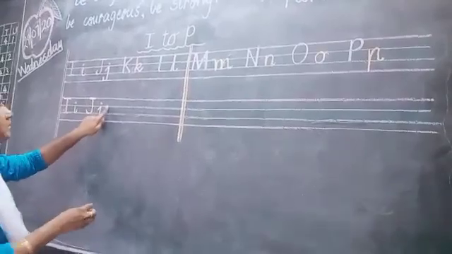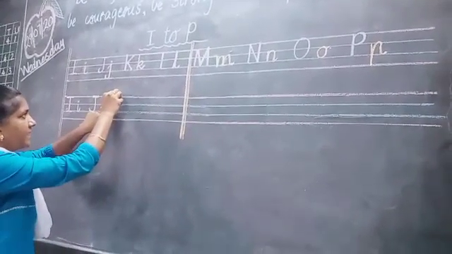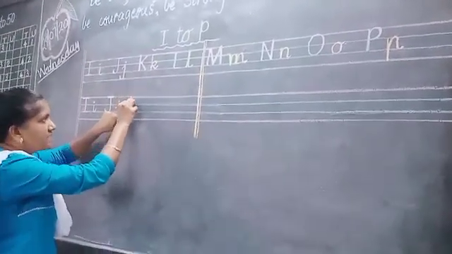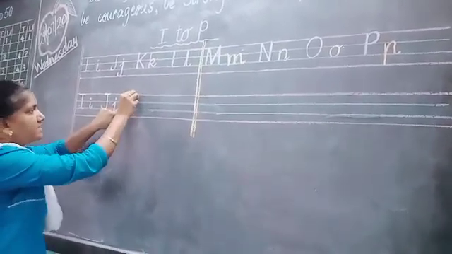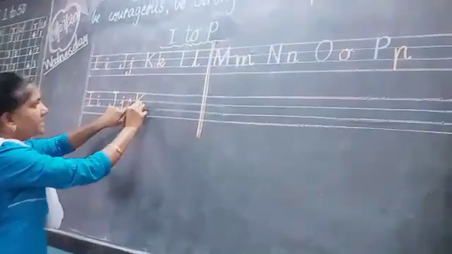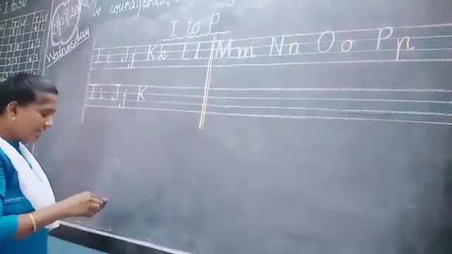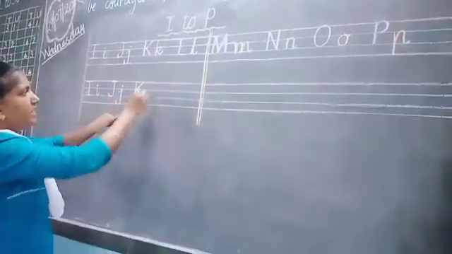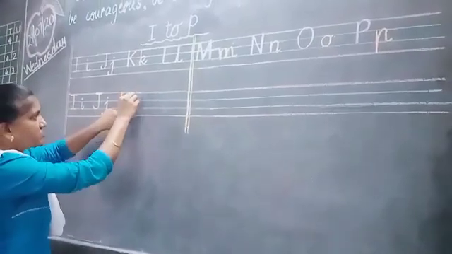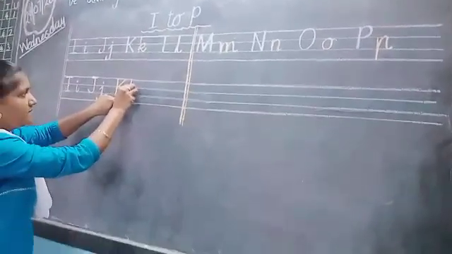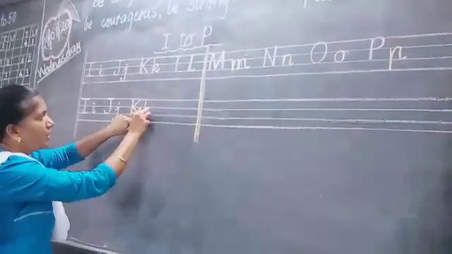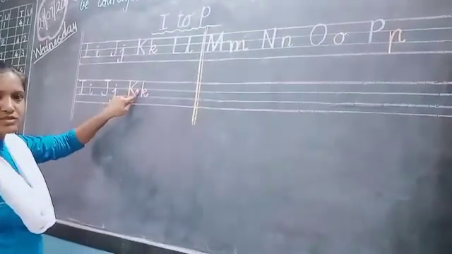And again keep here 1 finger gap, standing line from first red line to second blue line, and then slanting line, K capital, K small. How to write K small? Again keep 1 finger gap, standing line, and in between this blue line, small K, like this. Understood?